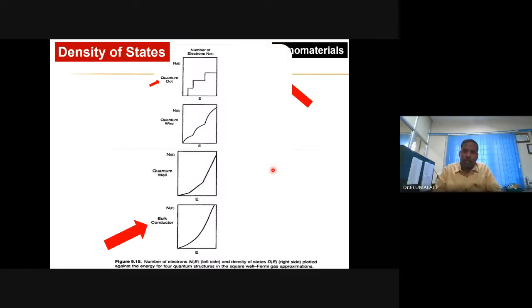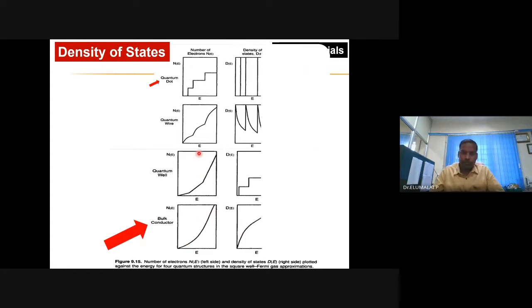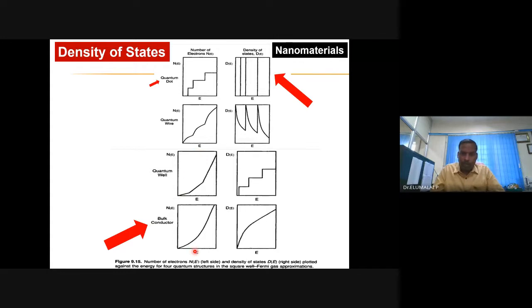That equation is not very important, but this curve is important. That equation can be translated into these curves. You see that density of state is continuum, or the number of electrons.